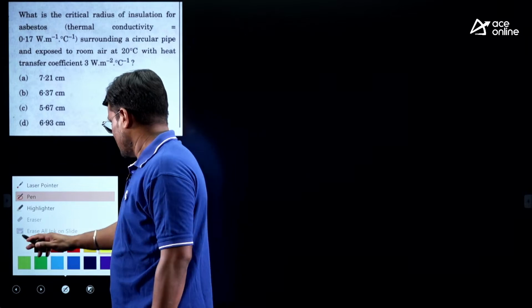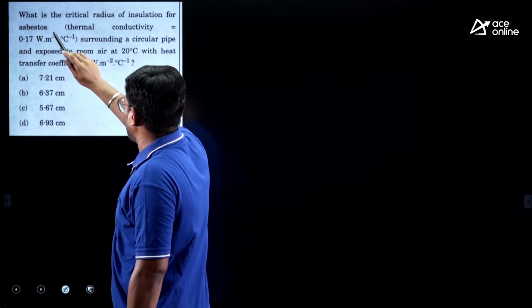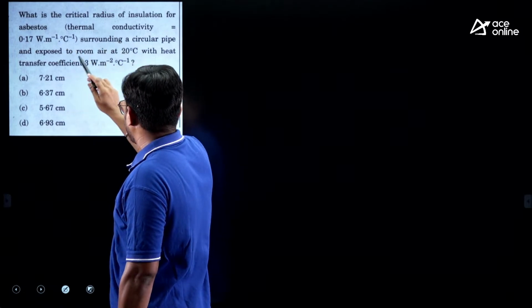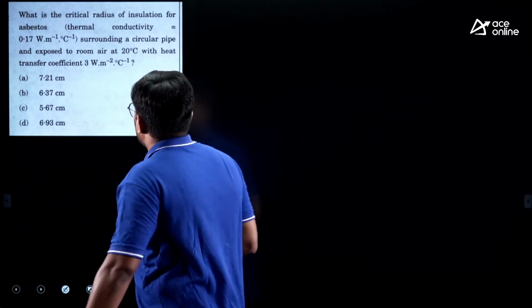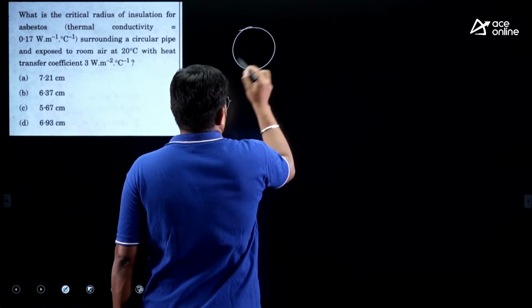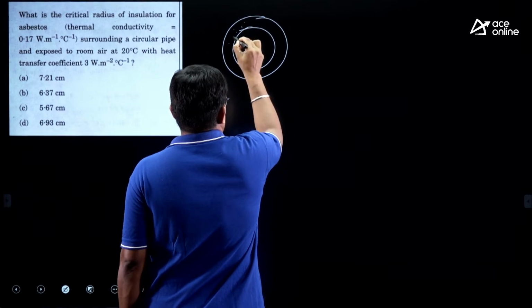Listen. What is the critical radius of insulation for the asbestos, thermal conductivity 0.17 watt per meter degree Celsius, surrounding a circular pipe exposed to room at 20 degrees Celsius, heat transfer coefficient 3 watt per meter square degree Celsius. So there is a pipe, everyone pay attention. This is the pipe we are insulating. Let us say this is insulation.